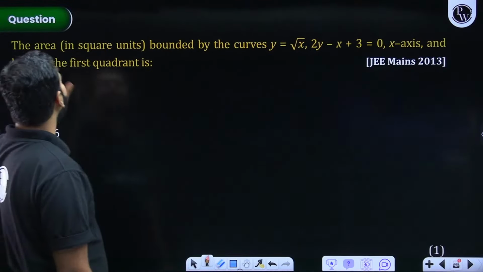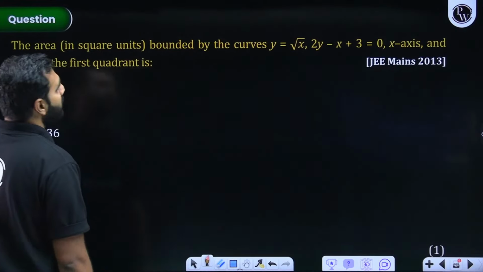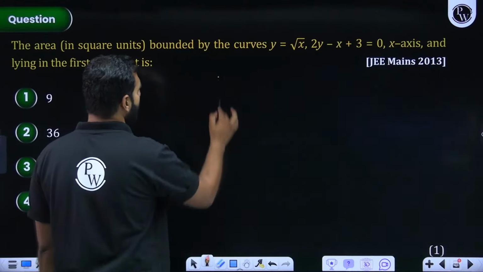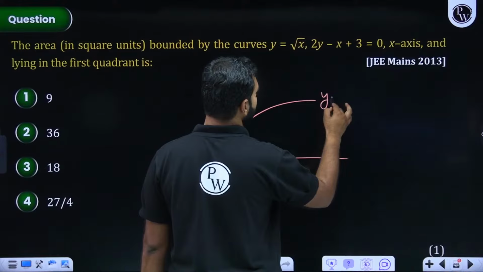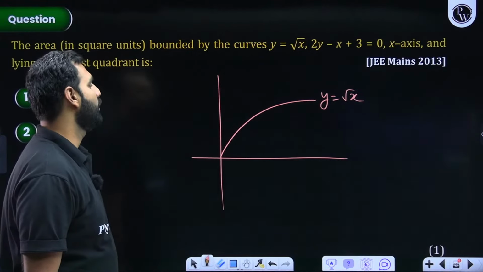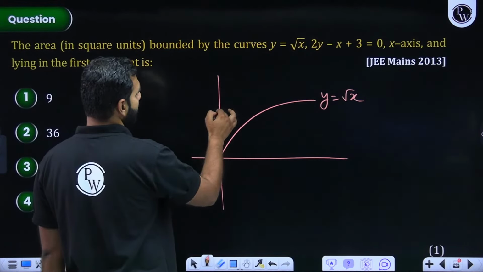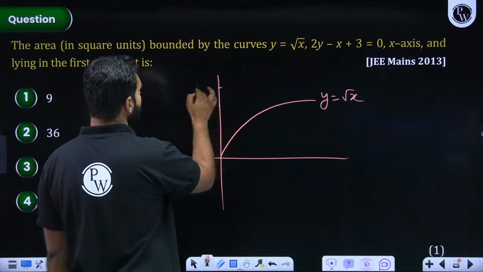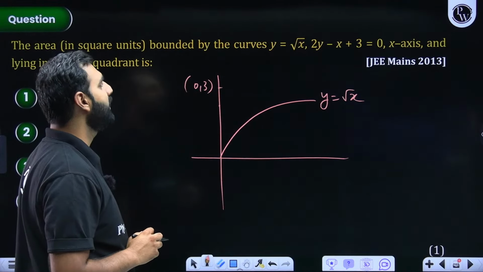Okay. So here the area bounded by the curve. So these are the curves, right? So what I do is, first of all, if I talk about the first curve, lying in the first quadrant, so y is equals to root x goes like this. I hope you know that. And if I talk about this straight line, so when y is 0, x is 3. So it could be somewhere here. Let's say this is 0, comma 3. And when x is 0, y is 3 by 2.